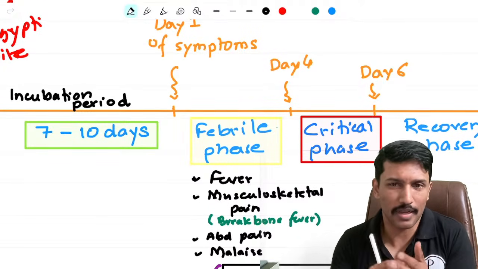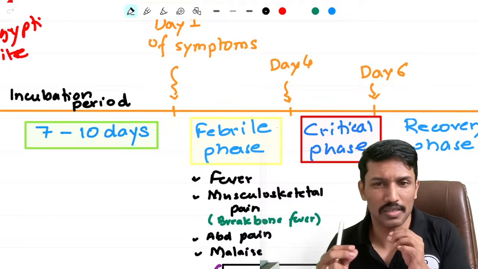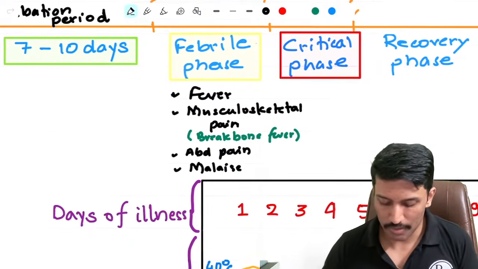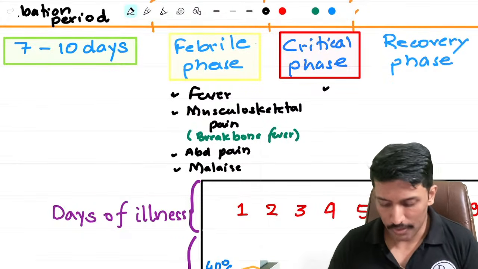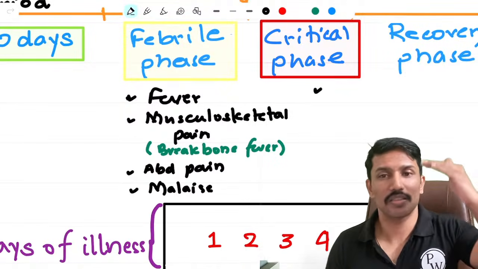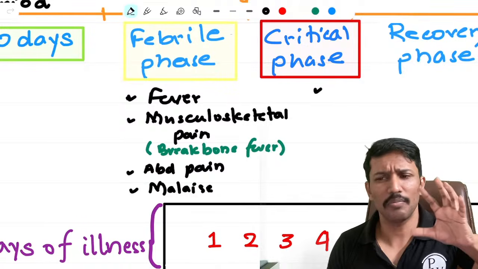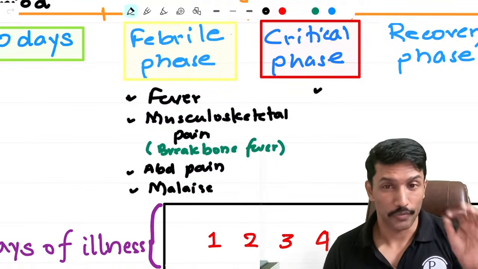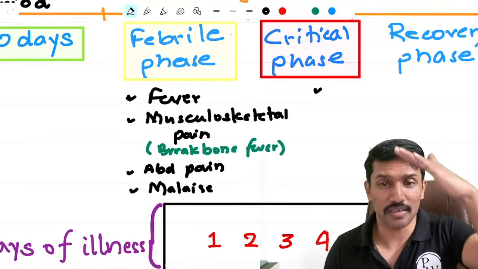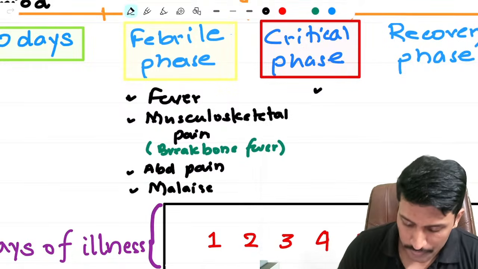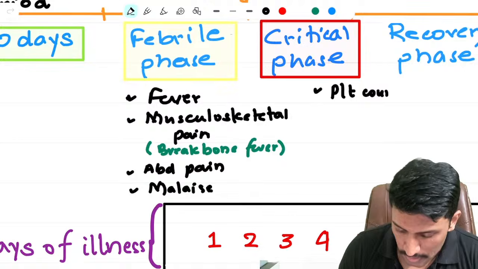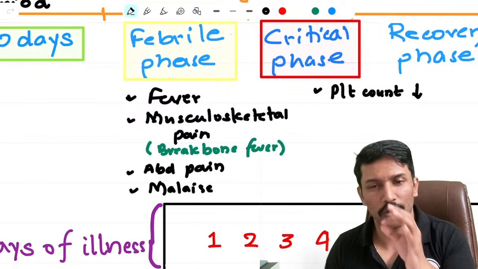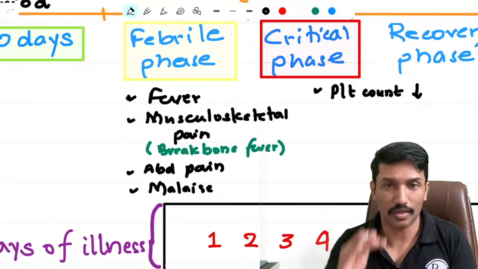So after day 4, like day 5 and day 6, sometimes day 7, this phase is called the critical phase. So what happens in this critical phase? In the critical phase, the platelet count starts dropping. During the fever period, the platelet count may not fluctuate much. A minimal drop may happen, but it's generally insignificant. When the fever starts settling down, that is where you start seeing a significant drop in platelet count. So day 4, day 5, day 6, day 7, this is the period where platelet count starts dropping.